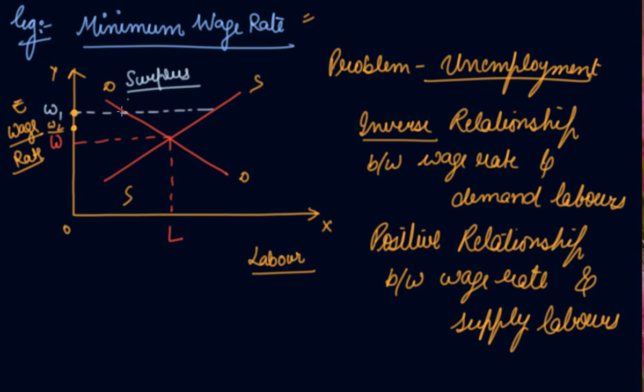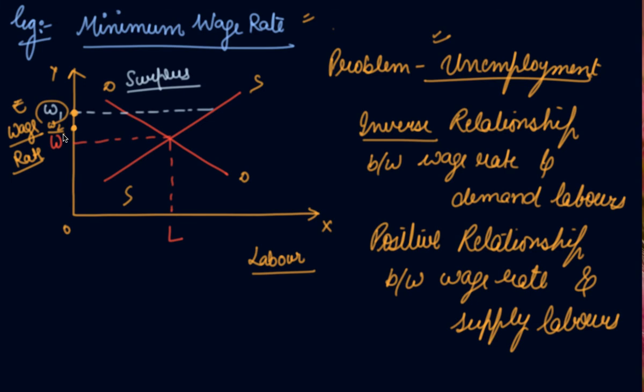Now I have explained to you why there is surplus. See, the supply is greater than demand when there is minimum price ceiling, the minimum wage rate. And the problem caused here is unemployment. Now, if the laborers are not getting work at the minimum wage rate W1, which is fixed by the government, what will they do?